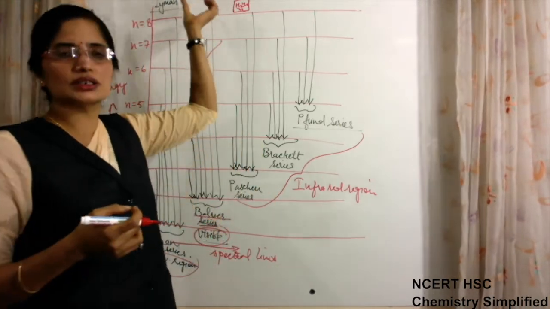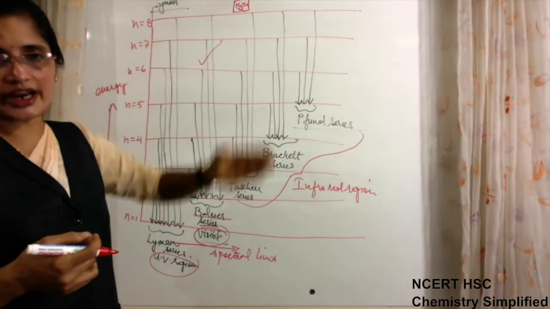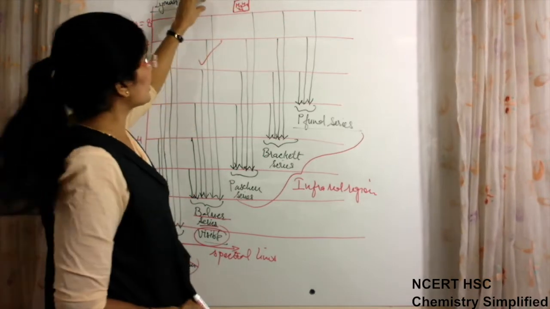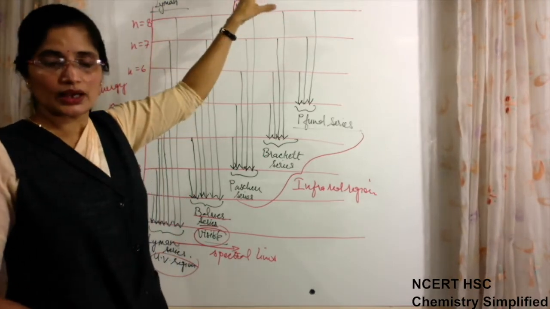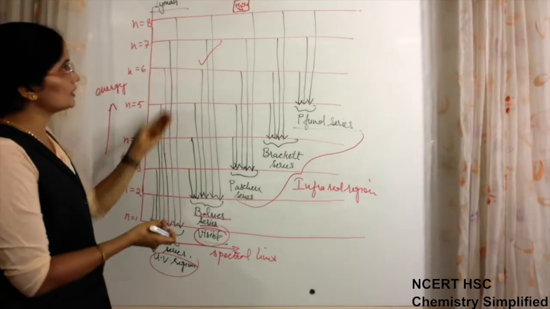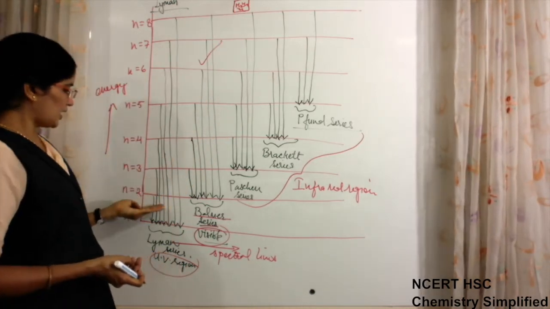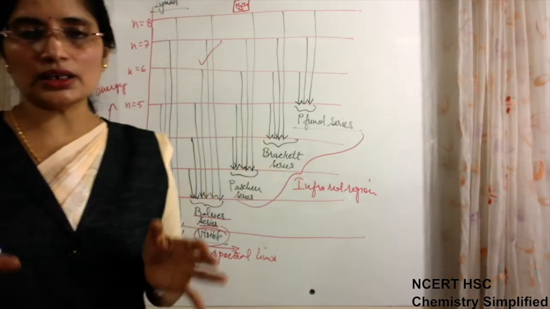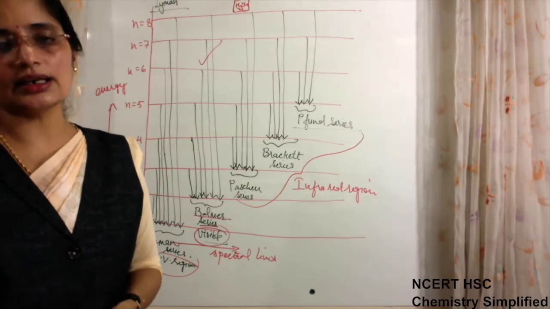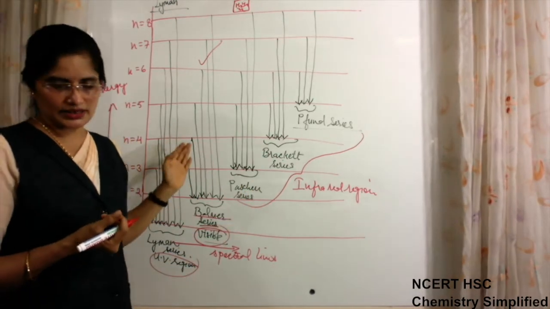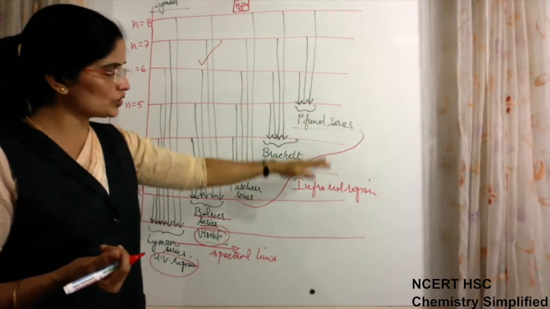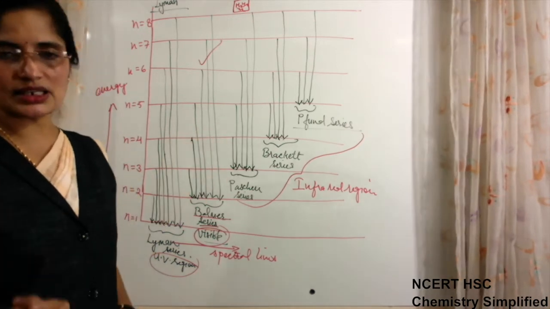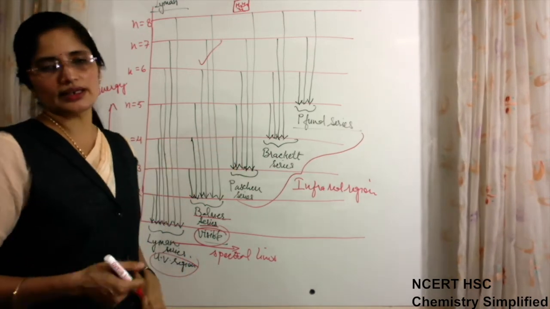Suppose it is 1 mole, then 1 mole has Avogadro number of atoms of hydrogen. So that many are present, and they absorb light and are excited to various energy levels. Some electrons from this sample will be excited to n equal to 2, some to 3, some to 4, some to 5. So we are observing a sample of hydrogen atoms, not a single electron, to get this spectrum. Various electrons absorb various amounts of energy and return back to various levels.